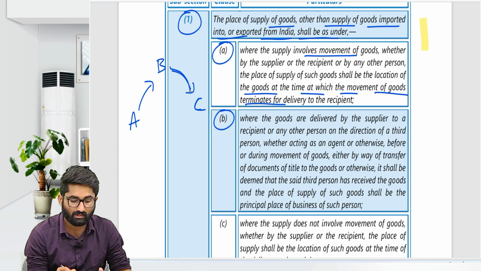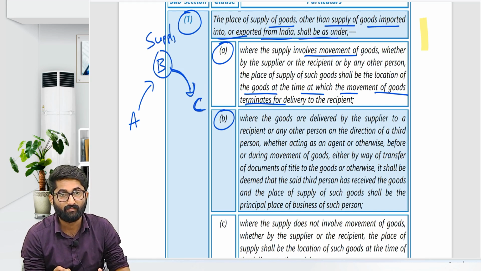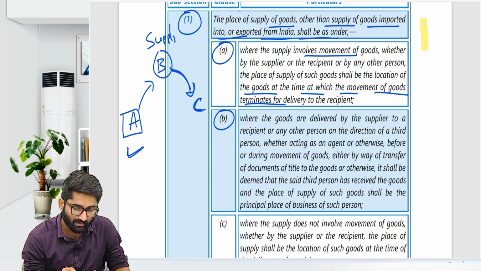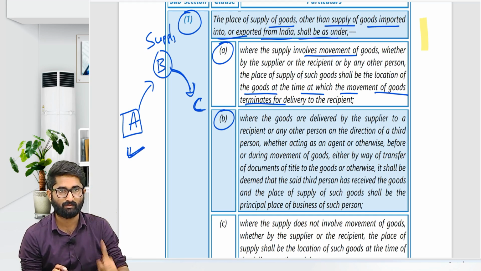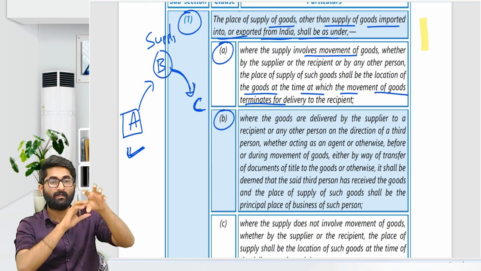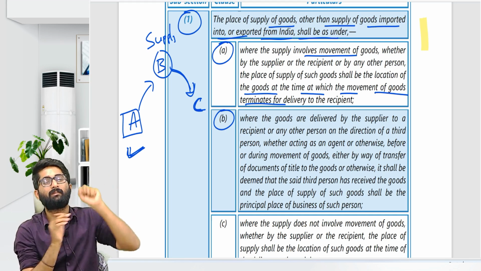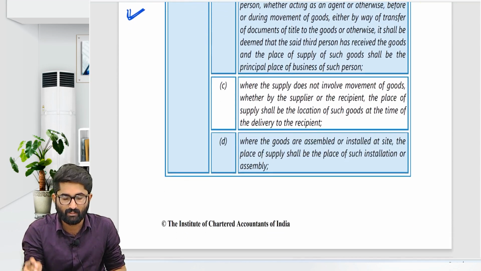Now the goods are transported by the supplier. This guy is the supplier, right? The supplier transferred the goods to C on the direction of a third person. This original buyer is the third person now. And the place of this guy, that place will be the place of supply. Correct? So the supplier will send the goods on the direction of a third person. The place of the third person will be the place of supply. That is given in section number 10, subsection 1, clause B.